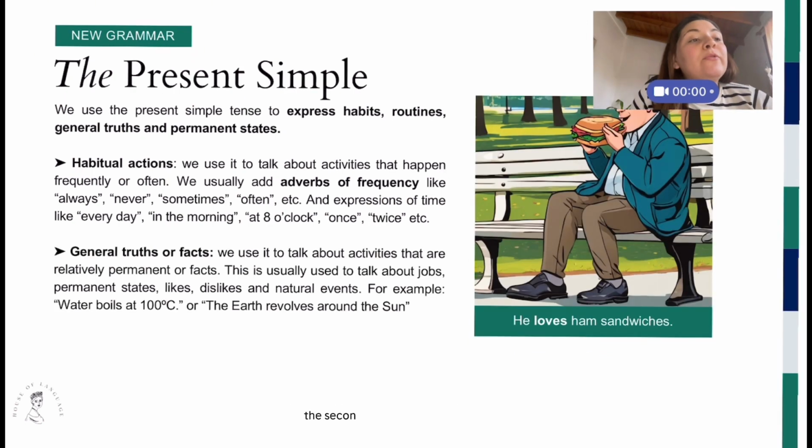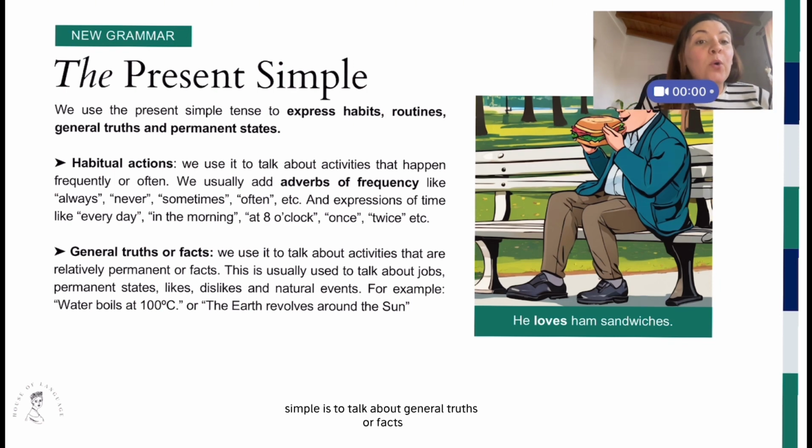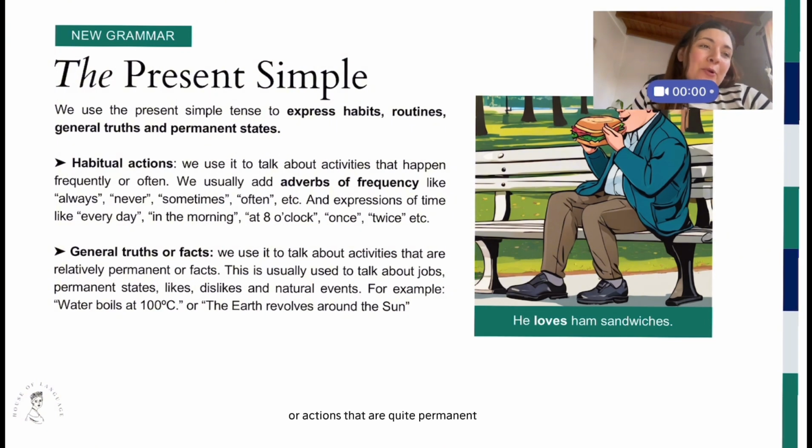Okay, let's go with the second use of the present simple. The second use for the present simple is to talk about general truths or facts. These are activities or actions that are quite permanent, and we can express likes, dislikes, we can talk about our job, and also it is highly connected with actions that belong to natural events.